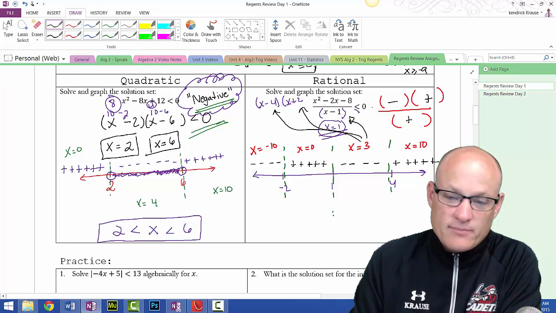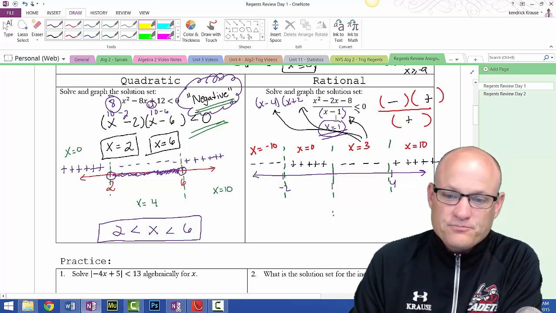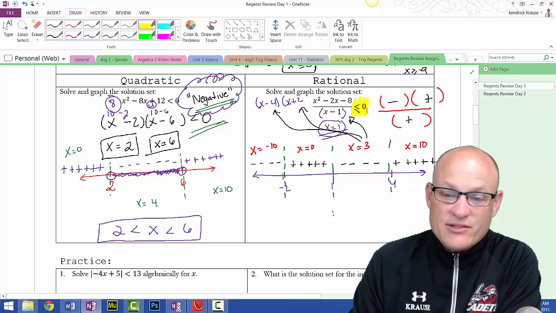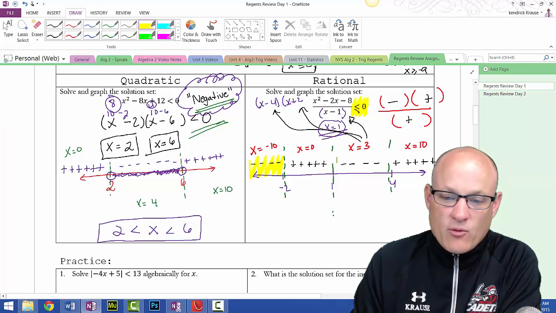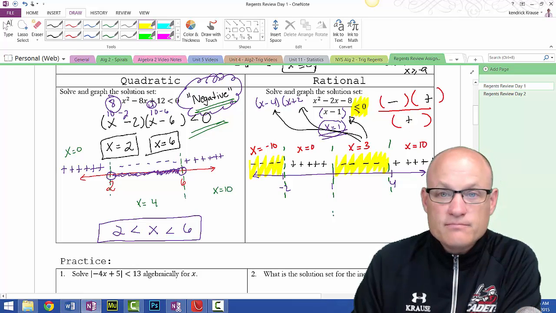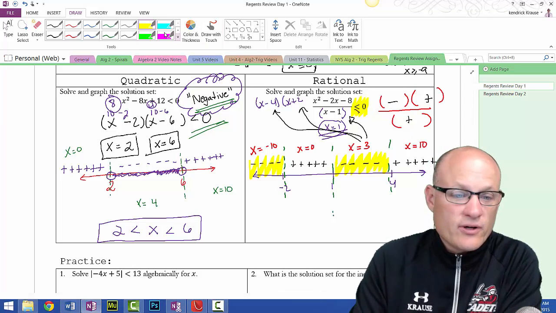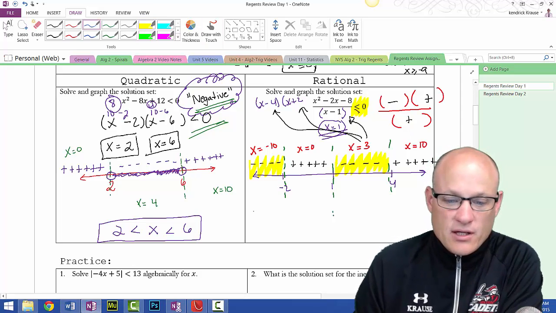So I want the area where it's less than or equal to 0. That's negative. So I want this area, and I want this area. So let's figure out how we're going to write that. This case, it's going to be x is less than or equal to -2.